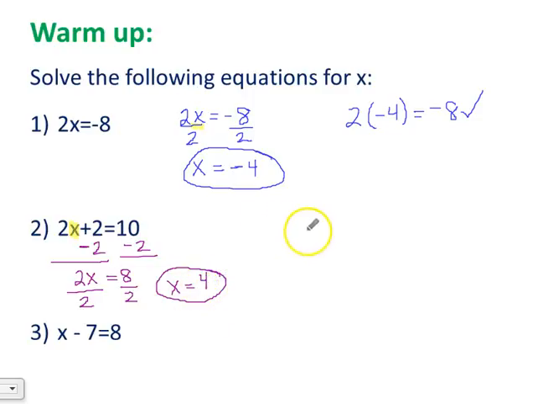So we can always check our work. 2 times x, where x equals 4, so I'll plug that in for x plus 2. We use order of operations, do our multiplication first. 2 times 4 is 8. 8 plus 2 equals 10. We did it correctly.